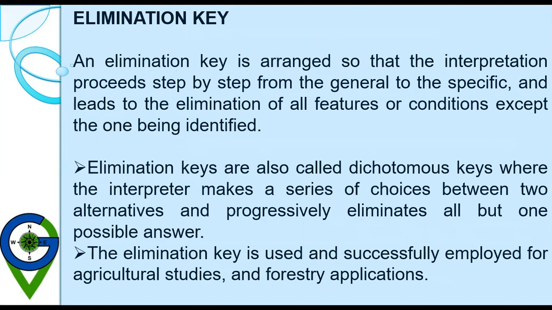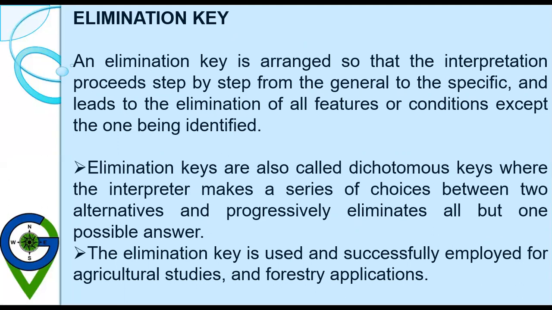The second one is the elimination keys. An elimination key is arranged so that the interpretation proceeds step by step from the general to the specific and leads to the elimination of all the features or conditions except the one being identified.